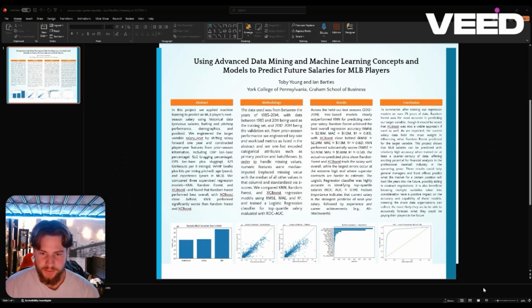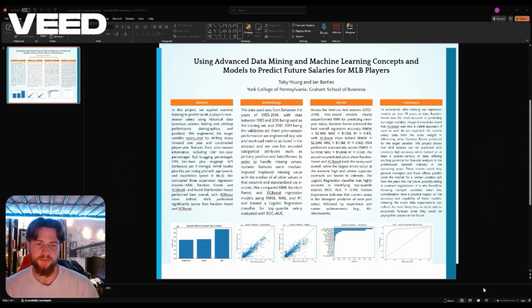And just to explain the other graphs displayed on the poster, the regression model comparison is a graph of root mean squared error in dollars, and KNN's is significantly higher than Random Forest and XGBoost, but Random Forest just so slightly edges it out as the victor.